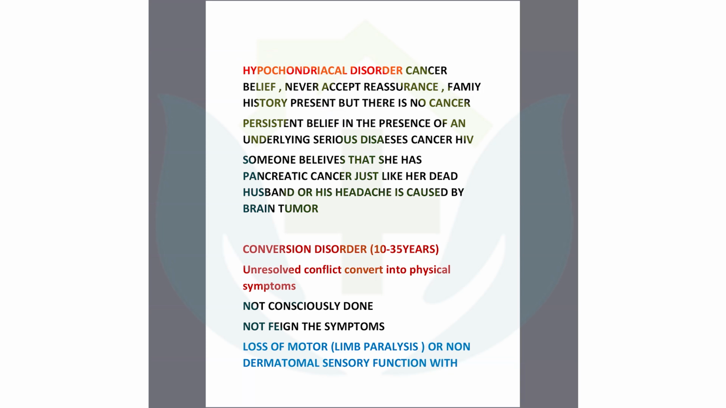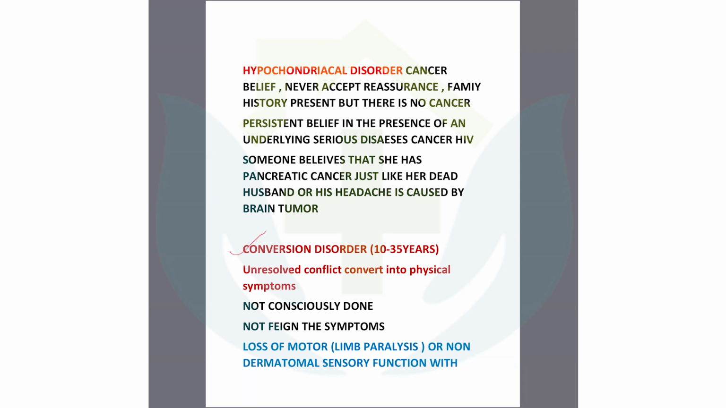I have given one example. Someone believes that she has pancreatic cancer, just like her dead husband. The husband died of pancreatic cancer, and this is one of the hypochondriacal cases you should think of, because there is no weight loss, nothing like any kind of malnutrition and all other things that could indicate cancer. You should read it at that step. I will share the question with you. Now another one, conversion disorder.